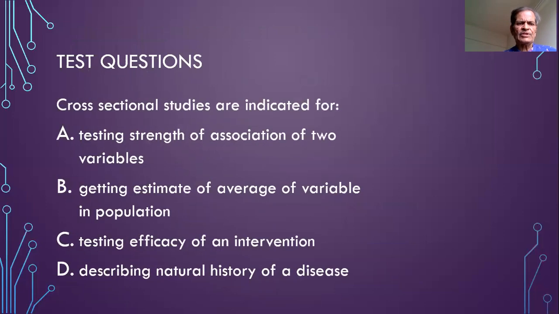So here are a few test questions for you, and we give some time for you to give answer to this question. Cross-sectional studies are indicated for testing the strength of association of two variables, getting estimate of average of variable in the population, testing efficacy of an intervention, and describe the natural history of the disease. So your time starts now.